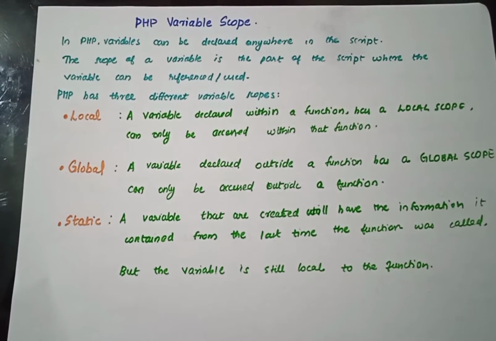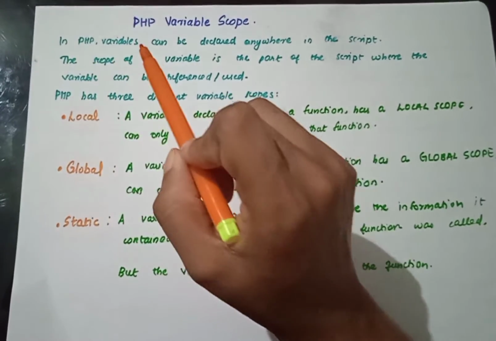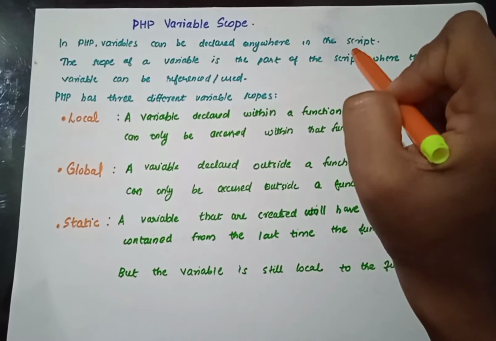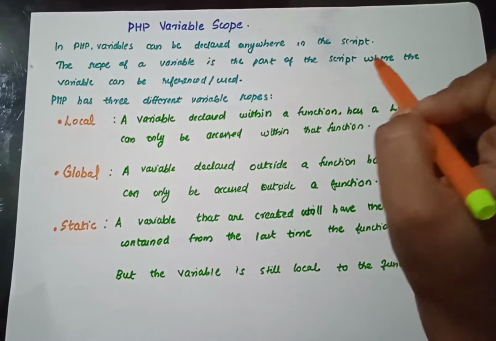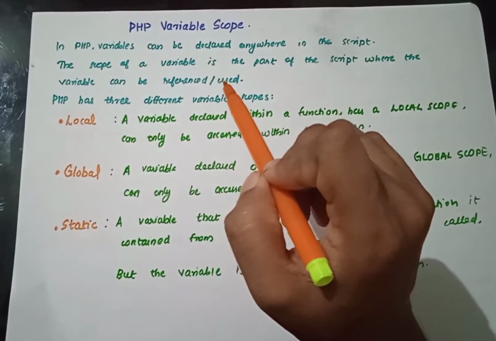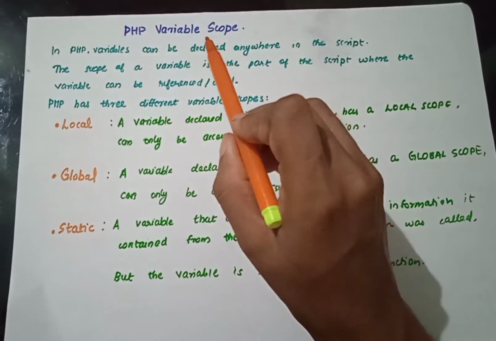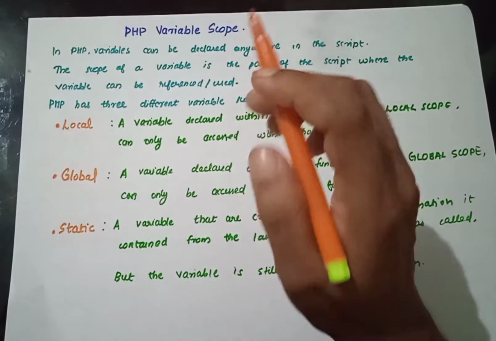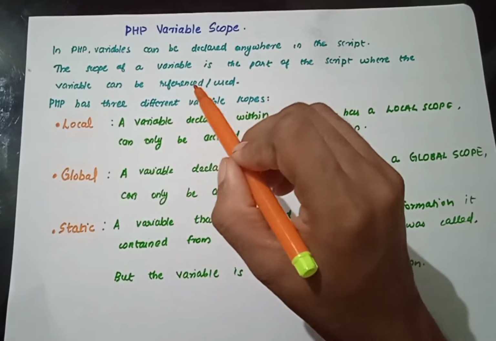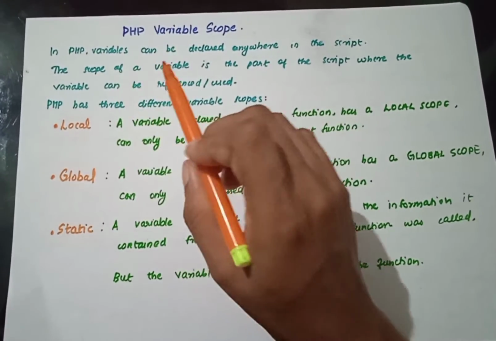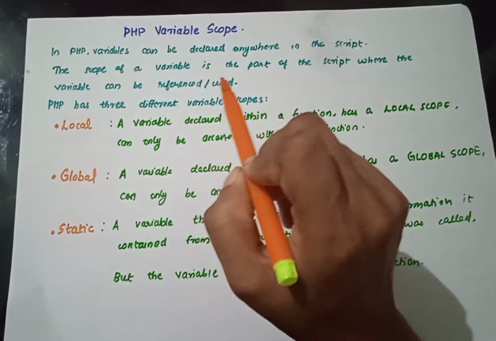So the next one is variable scope. This is also an important thing to take into consideration. In PHP, variables can be declared anywhere inside the script, that we know. But the scope of a variable is the part of the script where the variable can be referenced or used. That is the scope, right? So it matters wherever this variable gets its value, or is referenced or used.